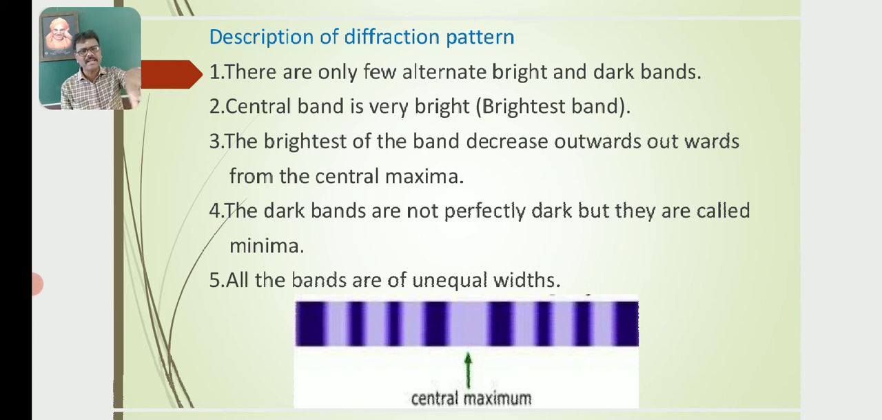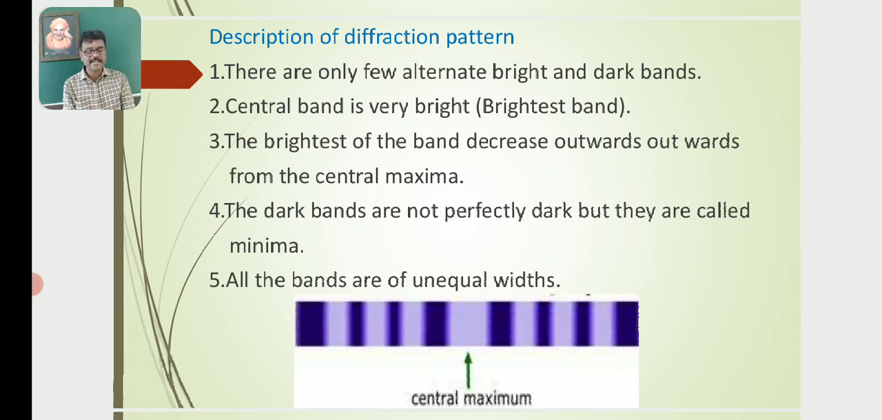The central maxima is surrounded by alternating bright and dark fringes. They are called secondary maxima and secondary minima. The dark bands are not perfectly dark, but they are called minima. All the bands are of unequal width. Now you see the diagram, which indicates the diffraction pattern obtained in the case of Fraunhofer diffraction through a single slit.